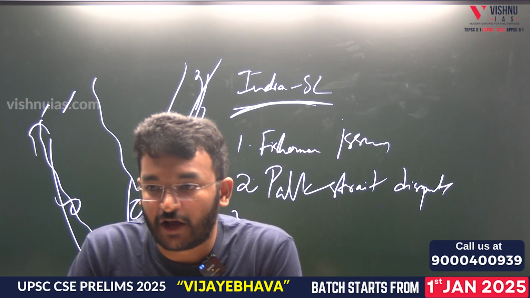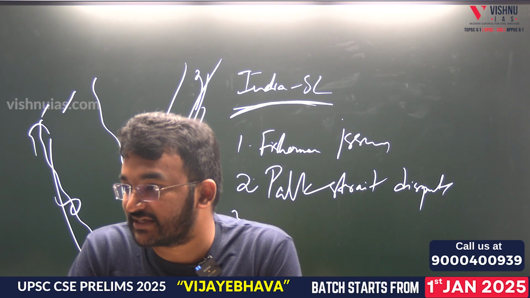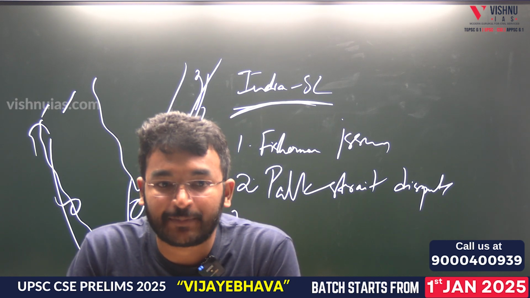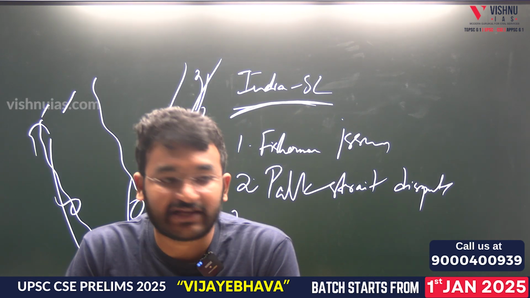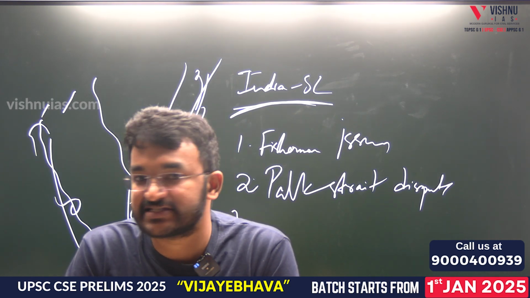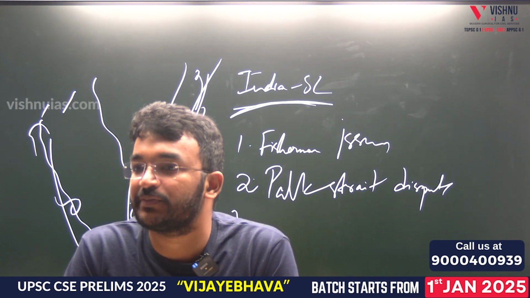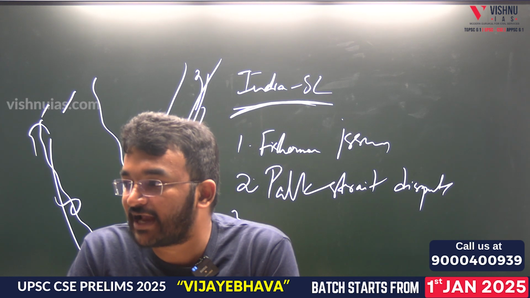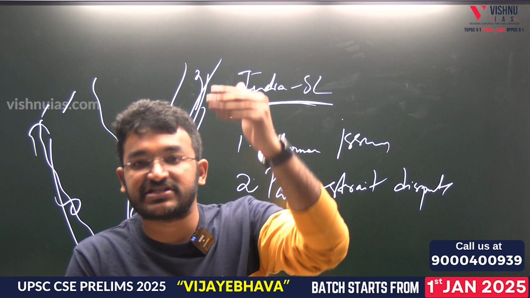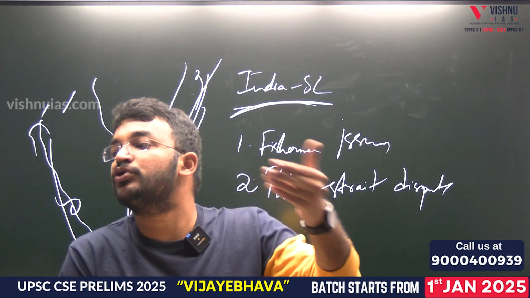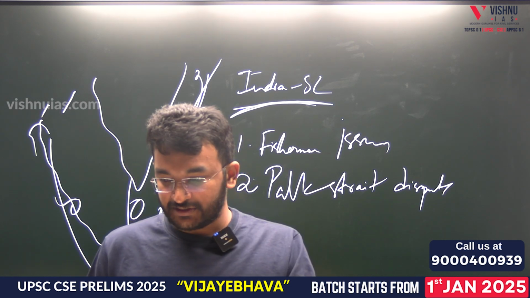Impeachment of the president or of the judges will be happening on the grounds of misbehavior and incapacity, and it will be happening under Article 124 and the procedure of the Judges Enquiry Act 1968. Okay, Judges Enquiry Act 1968. Constitution had given the power to the Parliament of India to make provisions on it. Parliament of India had given the Judges Enquiry Act 1968. As per the procedure of this Judges Enquiry Act, removal of the judges will be done. Page number 9.